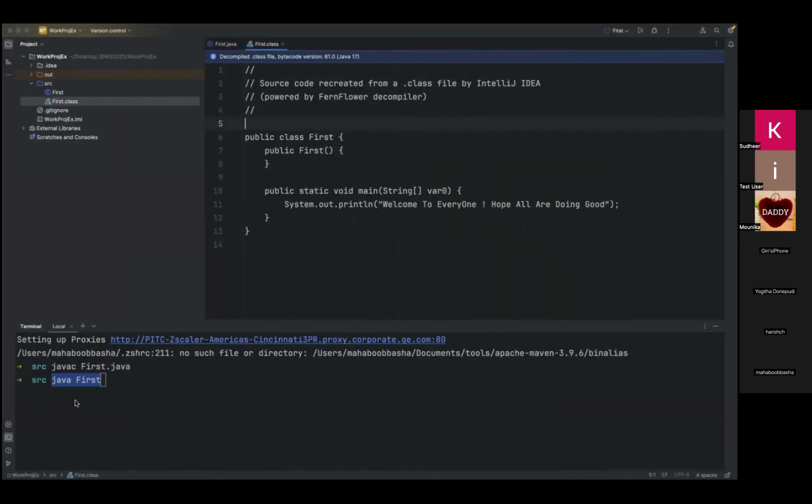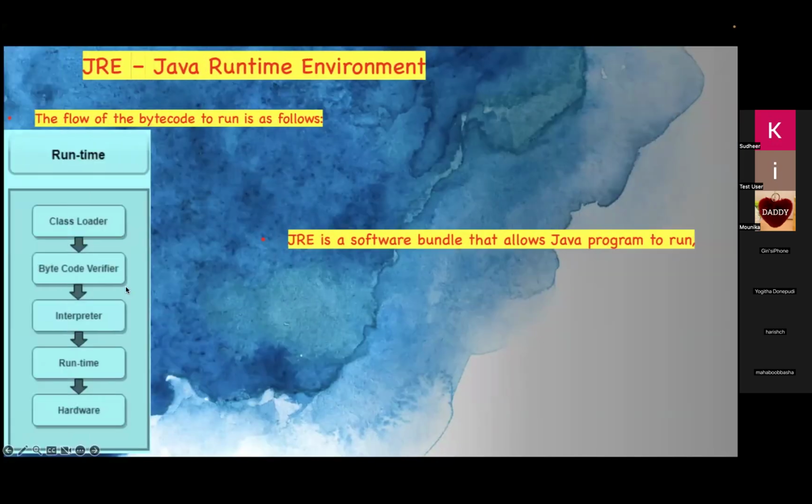As I said, java first. When I hit that, it will go step by step, and each step it will start execution. Validation is different, execution is different. So the interpreter starts executing step by step.